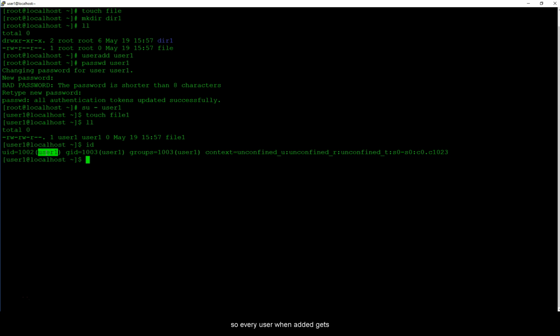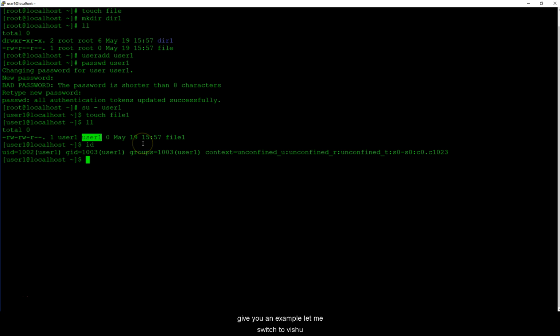So every user when added gets a group with the same name, and when you create a file, it will create the file with the username and the primary group name. User1 can also be part of some other group, but only the primary group name would come over here.